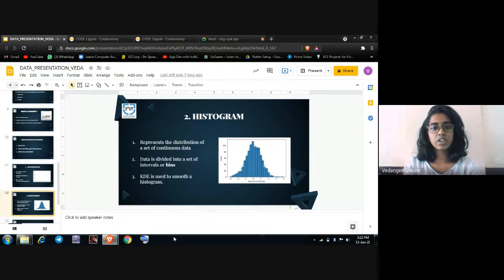Moving on to the histogram. A histogram is also a visualization tool that represents the distribution of a set of continuous data. Here the data is divided into a set of intervals, or bins, and the count of data points that fall into each bin corresponds to the height of the bar, which can be above the bin or below the bin. Here the KDE is the kernel density estimation, which is used to smooth the histogram.